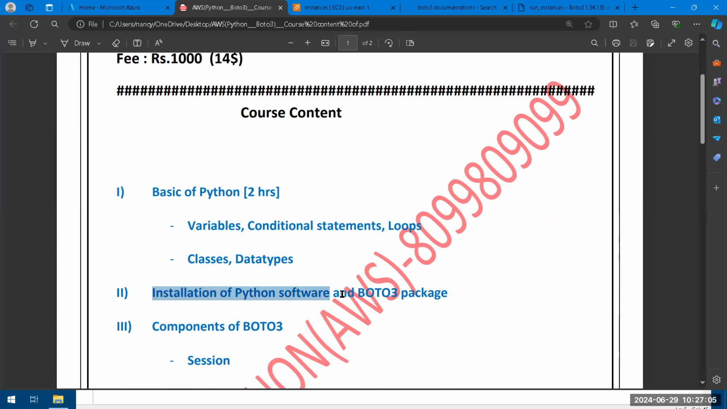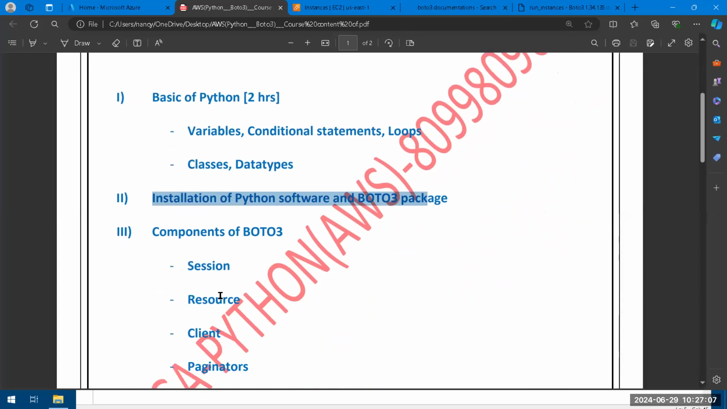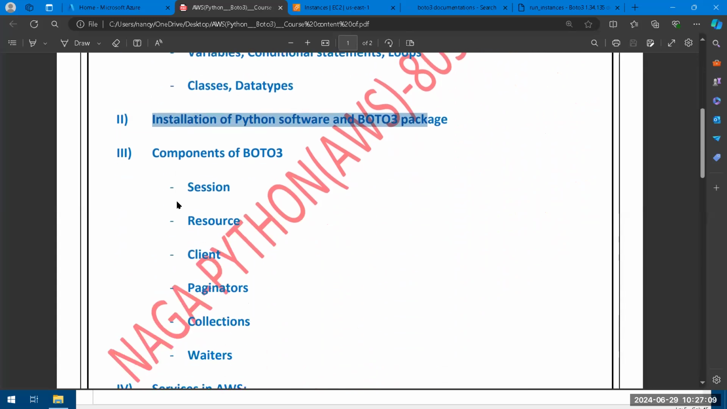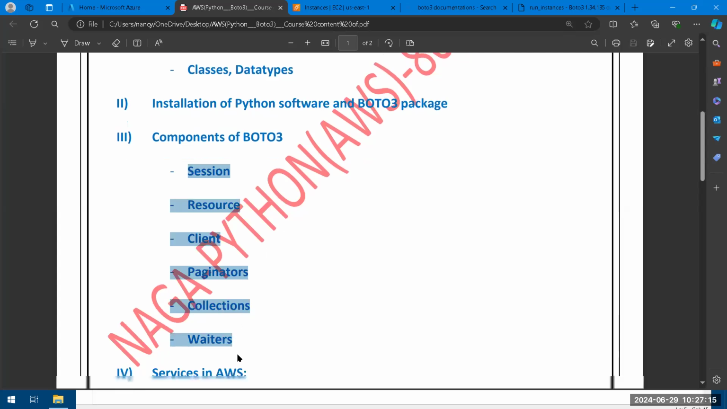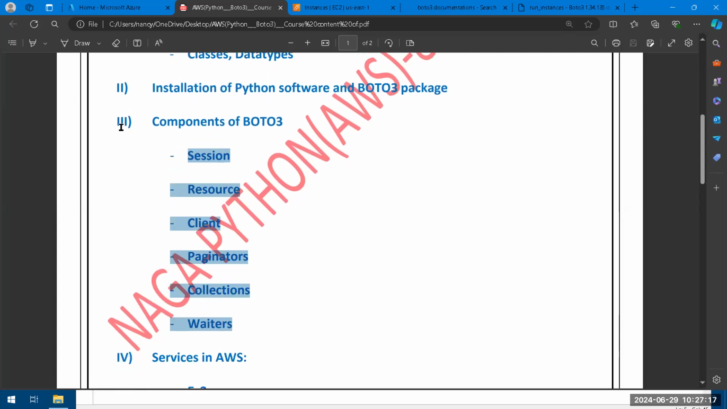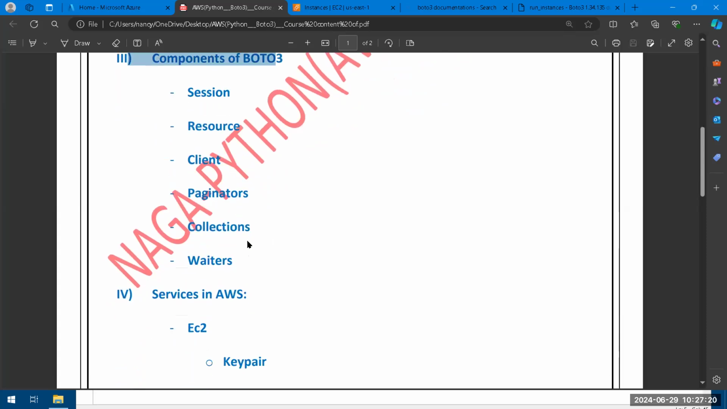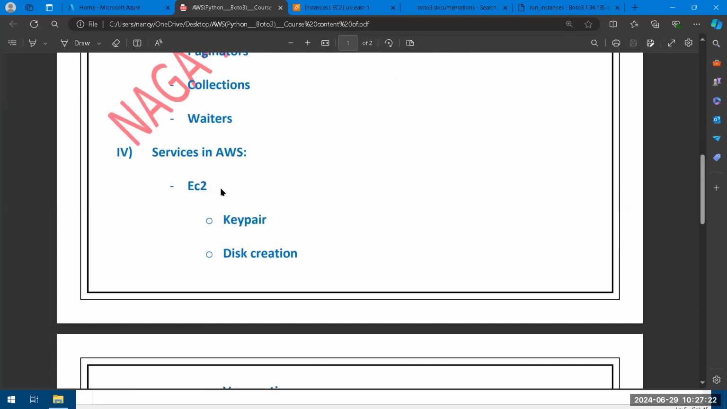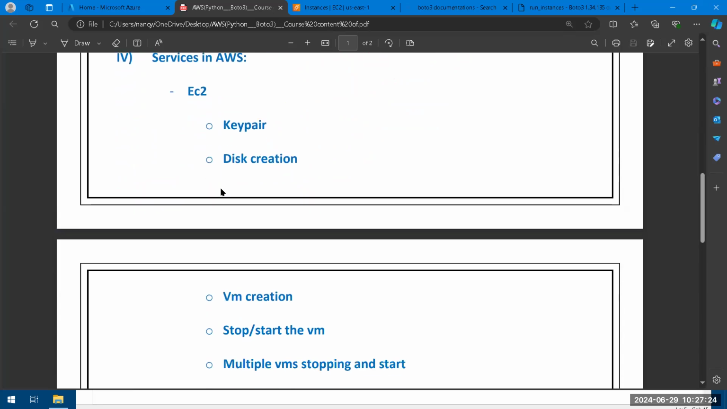Then installation of Python software and boto3. Yes, whatever I said to you on the screen, the same words are available here. That's all. If you know these components of boto3, we can play with any service. The third part is important. Yes, the service names I provided here, but the service names are not fixed. Depending on your requirement, I can work on any type of service,